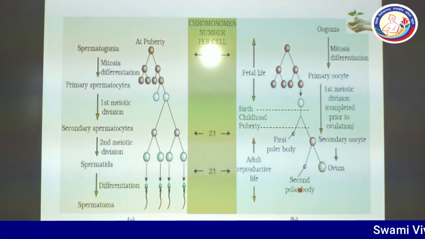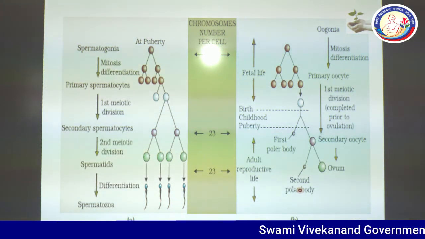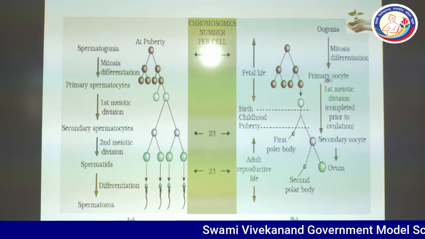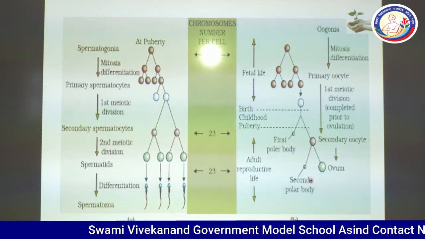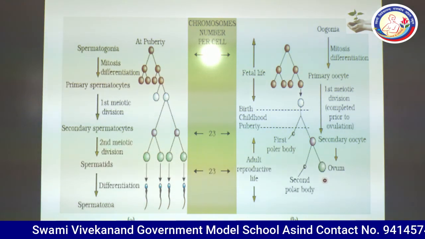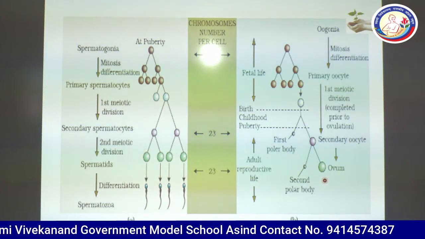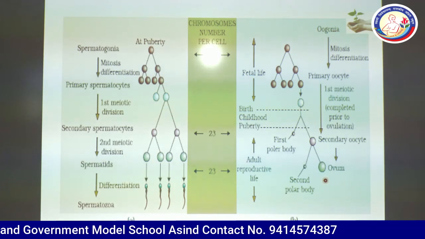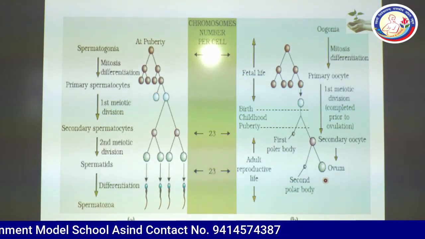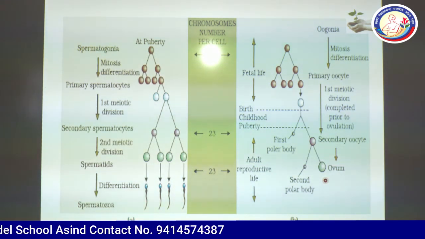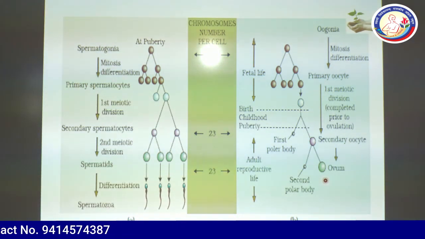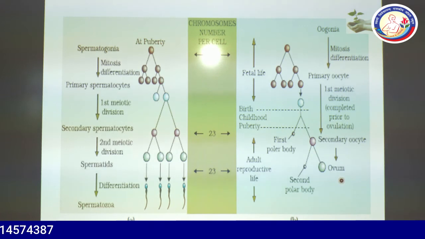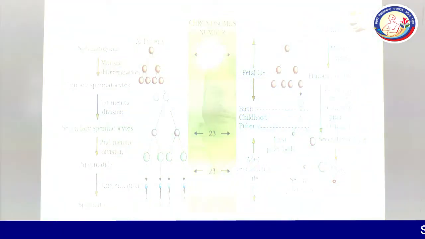So again, one important thing here: if there is one primary oocyte, then after complete meiosis there will be a single ovum only. If there are 100 primary oocytes present, then it will give only 100 ova, not like spermatogenesis where one primary spermatocyte produces 4 sperms.